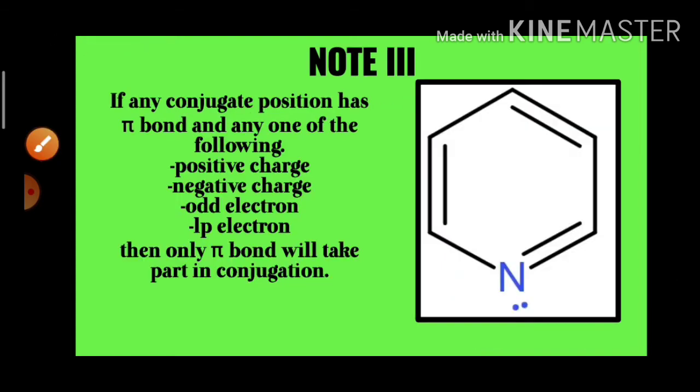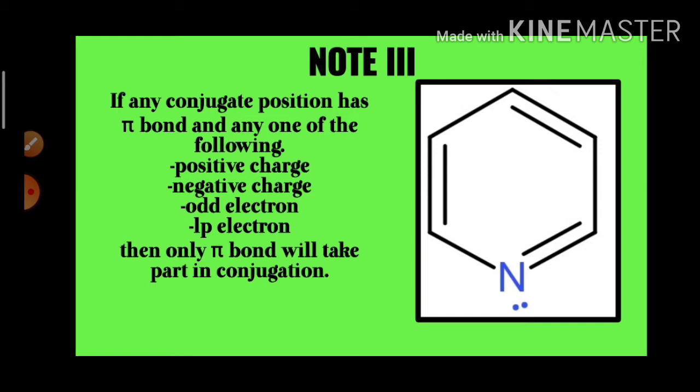And we go for the third point: if any conjugate position has a pi bond and any one of the following, that means along with the pi bond, if the atom or species possesses a positive charge or negative charge or odd electrons or lone electron pairs, then only the pi bond will take part in the conjugation. That positive charge or negative charge or odd electron or lone electron pair is not going to participate in the conjugation. Here in this picture, we can see the pyridine.